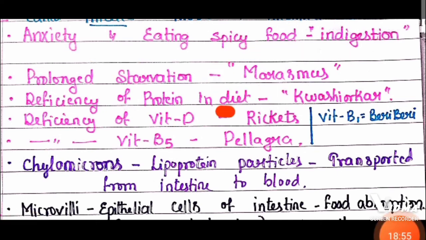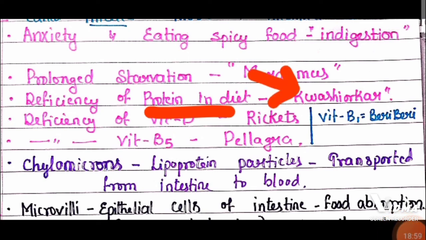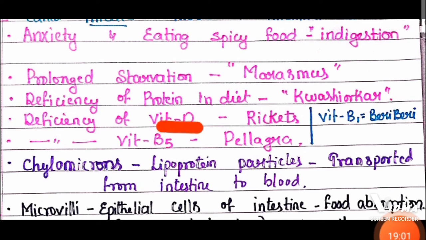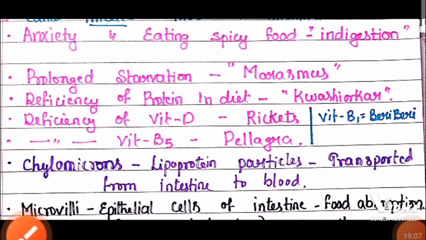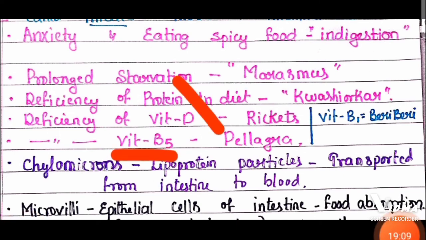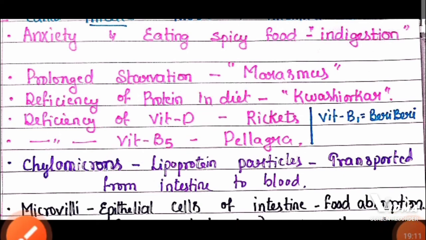And deficiency of protein in the diet causes kwashiorkor, protein deficiency kwashiorkor. Deficiency of vitamin D, rickets. Deficiency of vitamin B1, beriberi. Deficiency of vitamin B3, pellagra is a disease you need to remember.